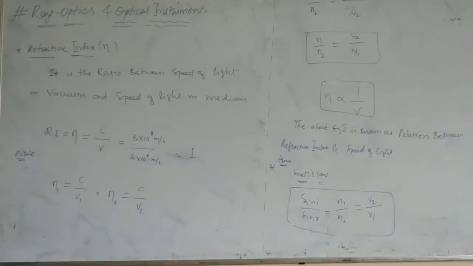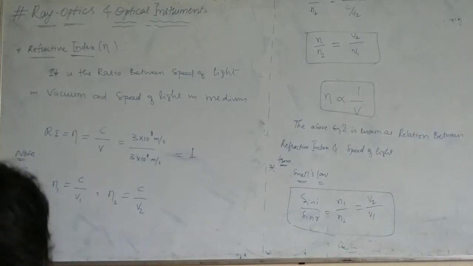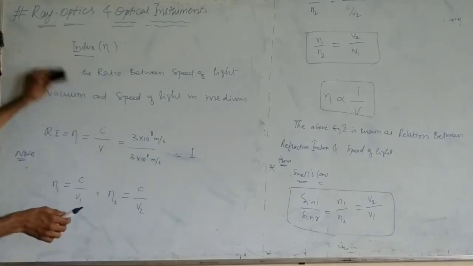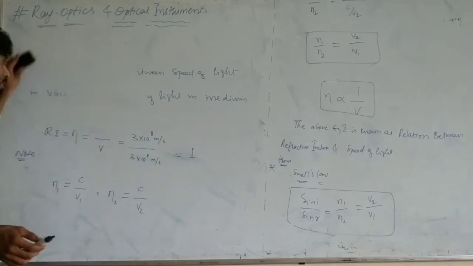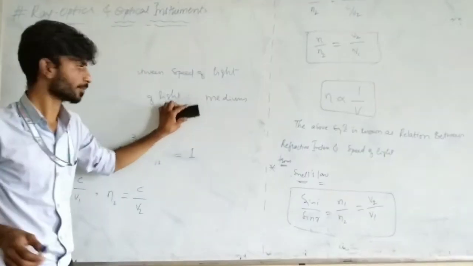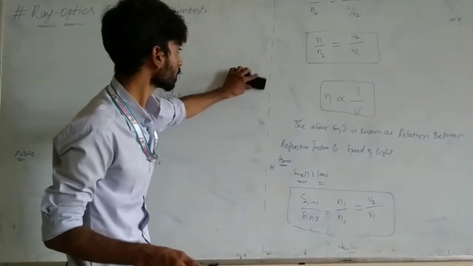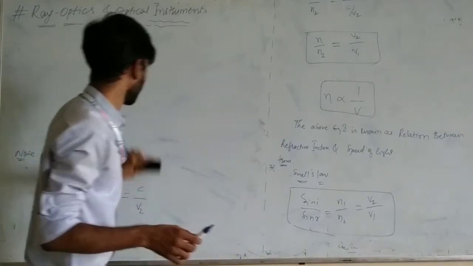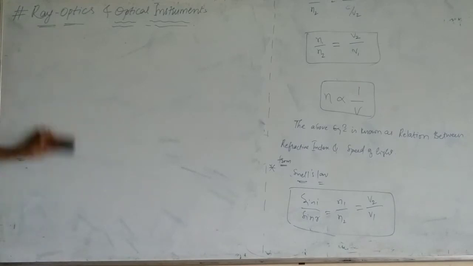Then we will discuss about the real depth and virtual depth. Shall I erase this? Now, understood what is refractive index? And I hope you understood why we call it rarer and why we call it denser.